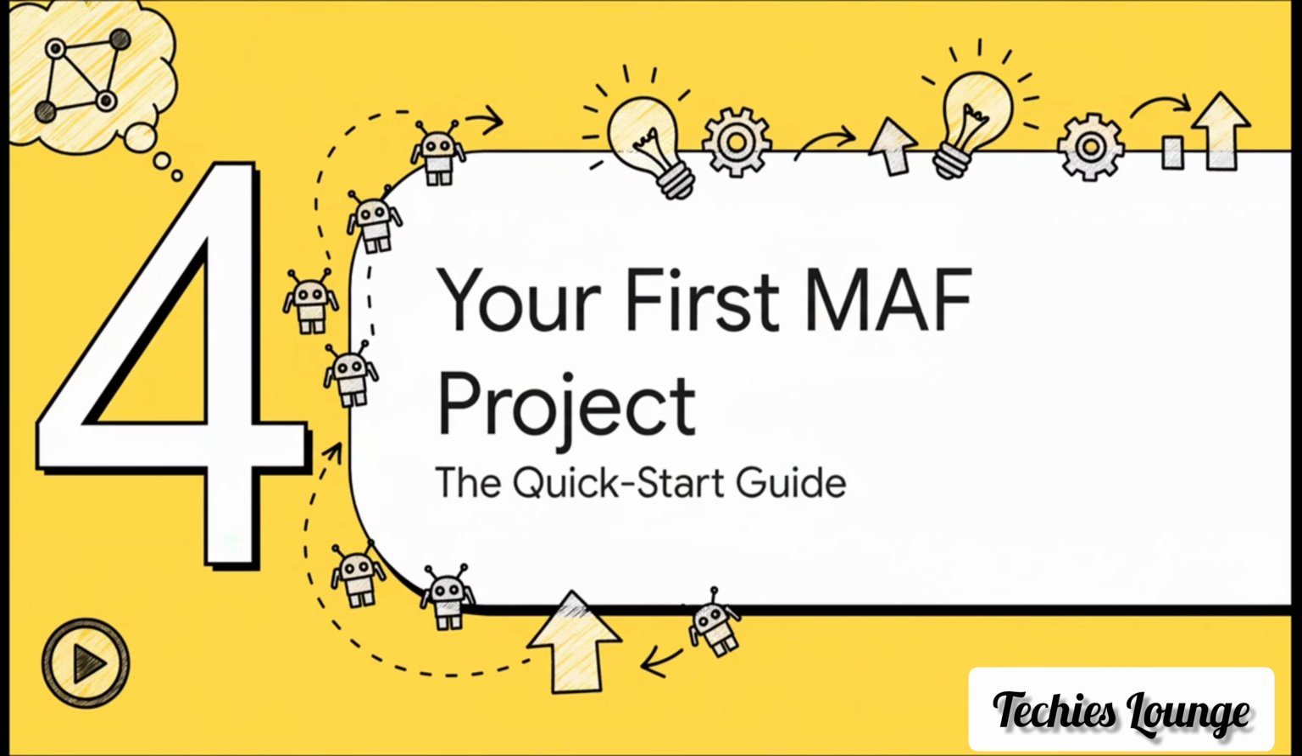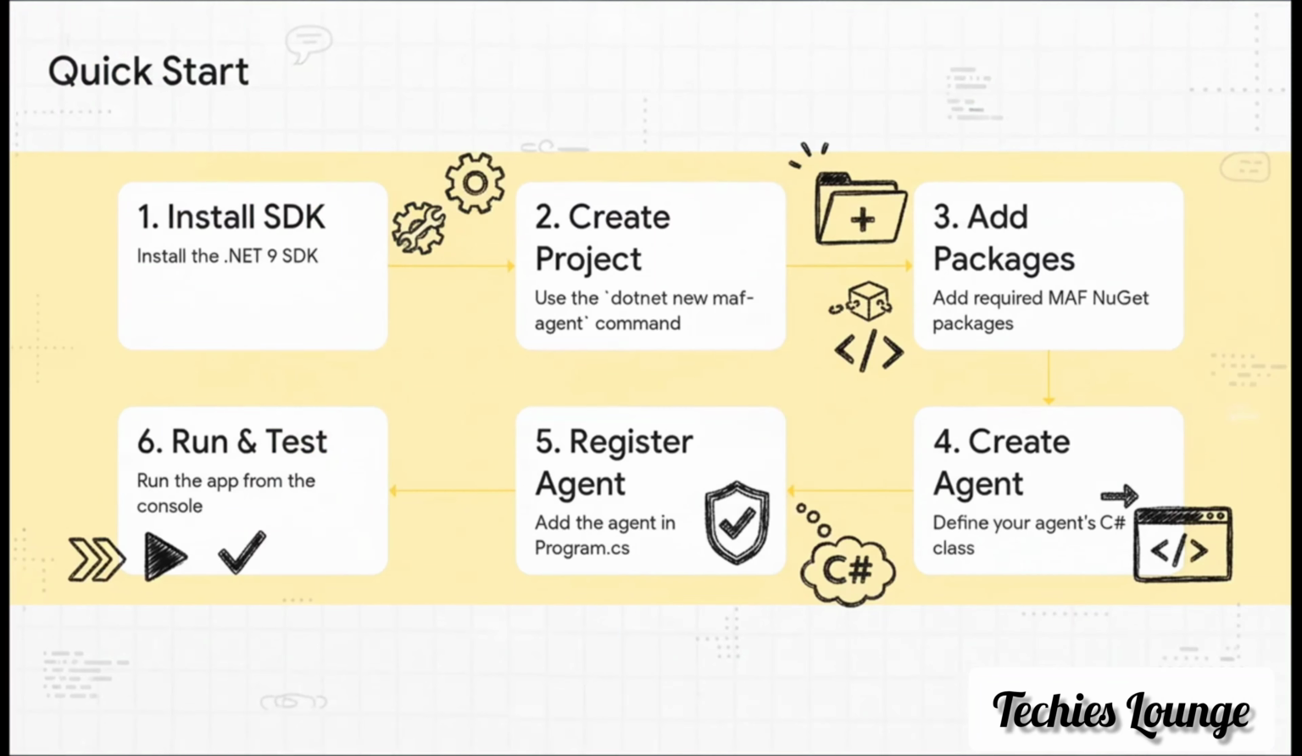The best part about all this is that getting started is way more straightforward than you might think. Let's do a quick run through of how you can fire up your very first MAF project. It's really just a 6-step process. And if you're a .NET developer, this is going to look super familiar. You install the right tools, create the project using a template, pull in the packages you need, write your agent's logic, register it with the system, and then you're ready to run and test.